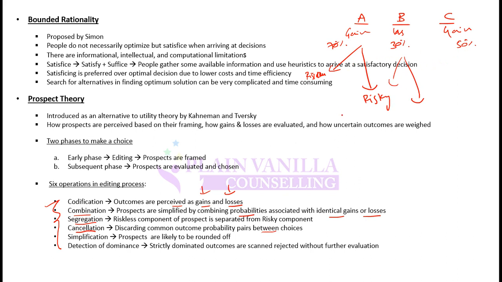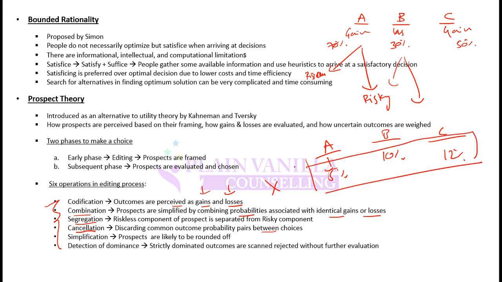So for example, he decides that A is giving 5% return and B giving 10% return and C giving 12% return. These all cannot happen together. So he will disregard this option because he thinks that all of these three things cannot happen together. So cancellation. Then simplification, that prospects are likely to be rounded off. So instead of getting into complex calculations or decimal places, he will round it off or have a holistic view on prospects. Then detection of dominance, that is, strictly dominated outcomes are scanned and rejected without further evaluation.